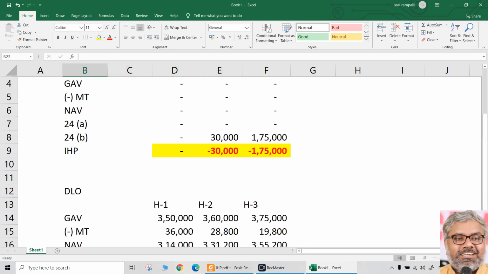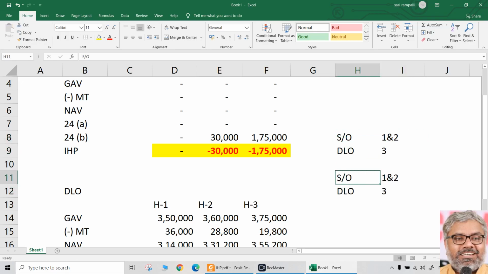Now we can take combinations one by one. I'm just taking it here. You can do it in the working note separately. What combinations are there? Self-occupied, deemed to be let out. First combination, let us take: 1 and 2 are self-occupied. Naturally 3 is deemed to be let out. Same way, different combinations we can take.